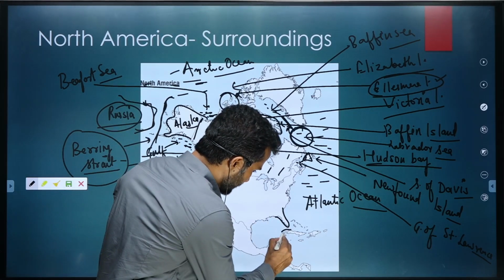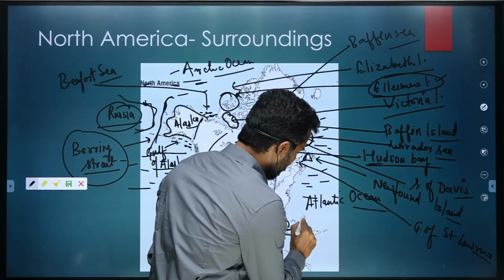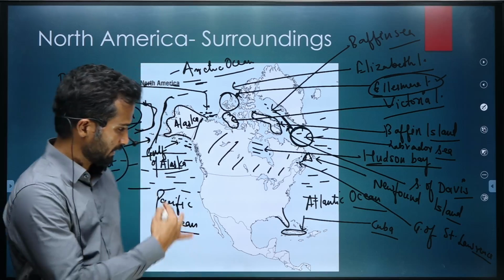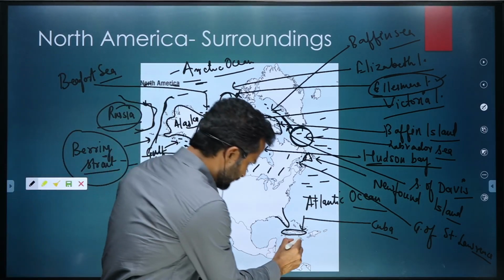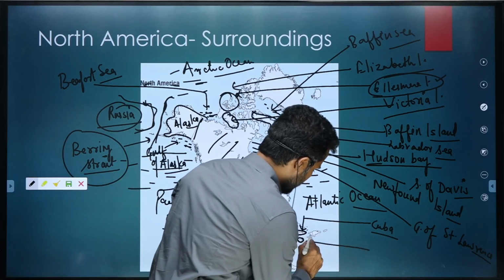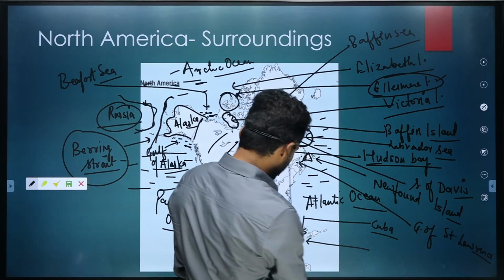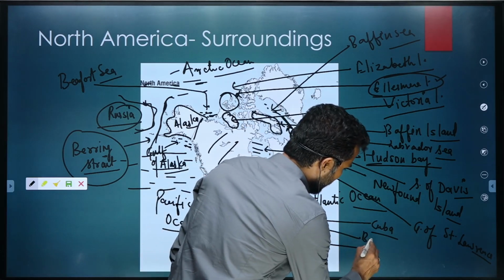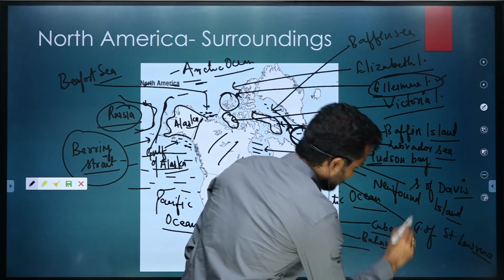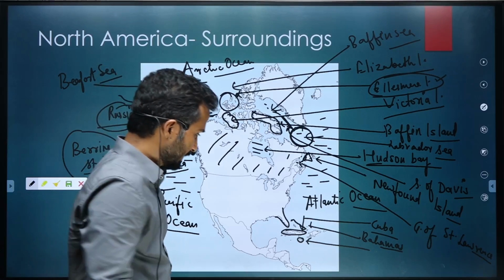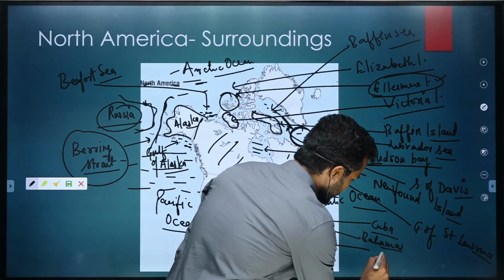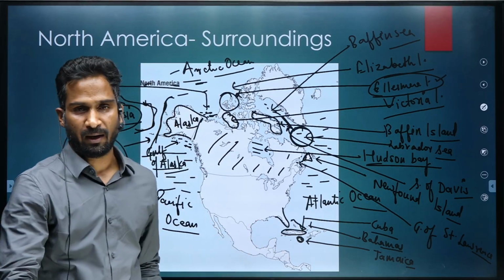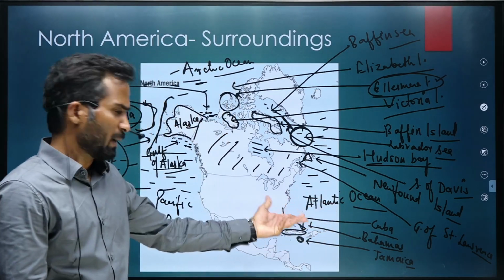Below Florida, this country you have already read about is called Cuba. So Cuba is an island present in the Atlantic Ocean. This group of islands is the Bahamas. And this small island is called Jamaica. So at least remember Cuba. If not, Bahamas you should know.